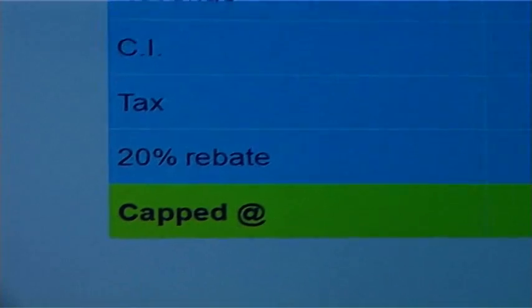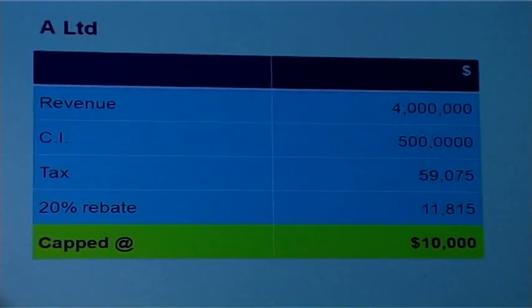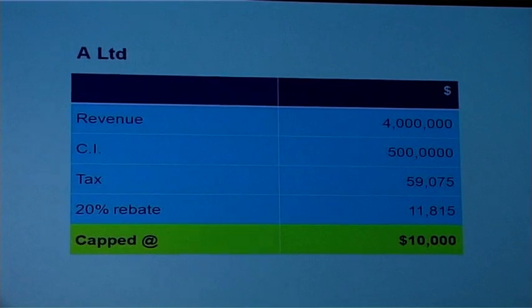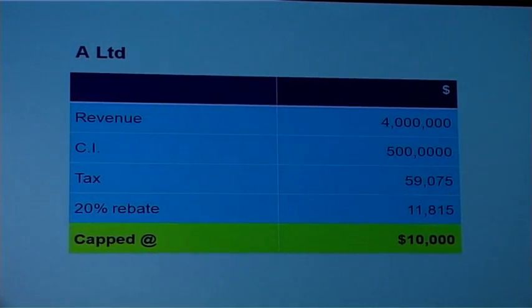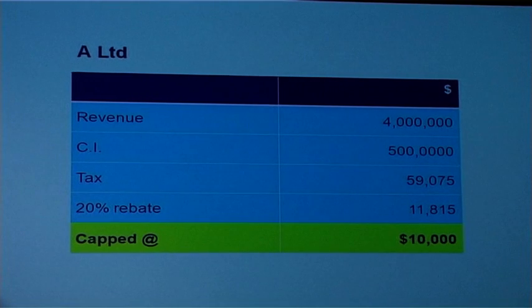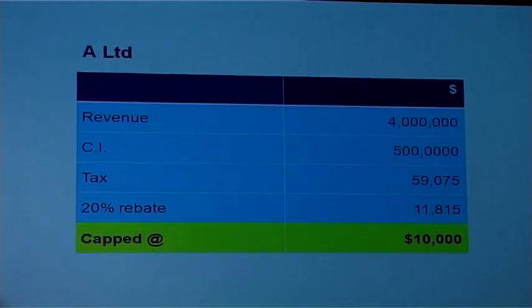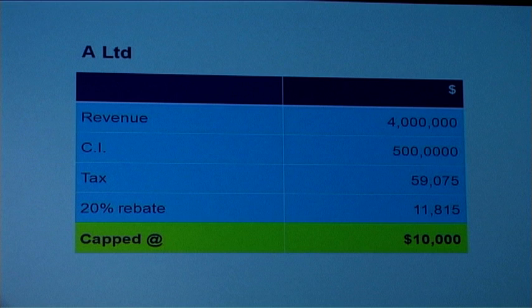But that's correct. So let's look at how the tax rebate and SME cash grant interact, because we have to look at both. So let's look at example A. A Limited has revenue of 4 million, chargeable income $500,000, so tax payable 59,075. So 20% rebate equals 11,815. But the rebate is capped at 10,000, so A Limited will be entitled to a rebate of $10,000.